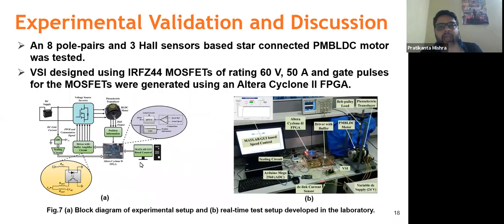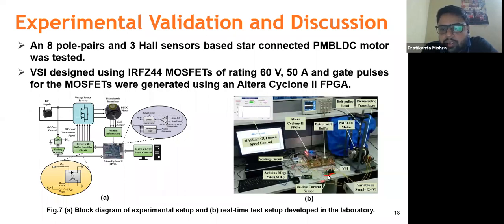Now this is the hardware setup that we have designed in our laboratory to verify this controller. As you can see, the setup is of a PMBLDC motor, and we are using a variable DC supply of 24 volts. A voltage source inverter has been designed, and this is the voltage source inverter.